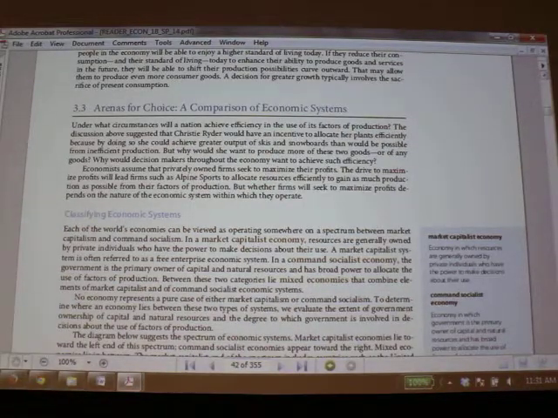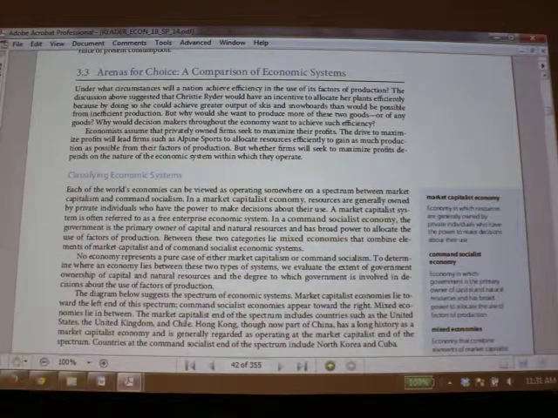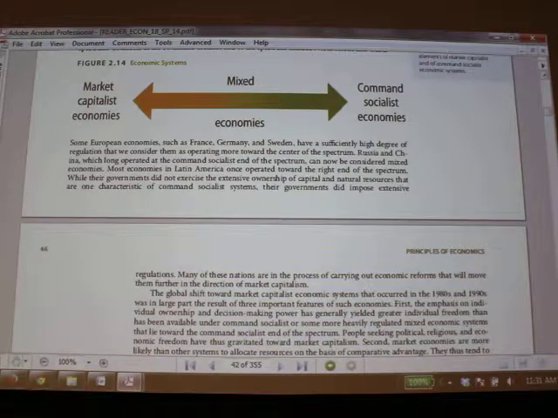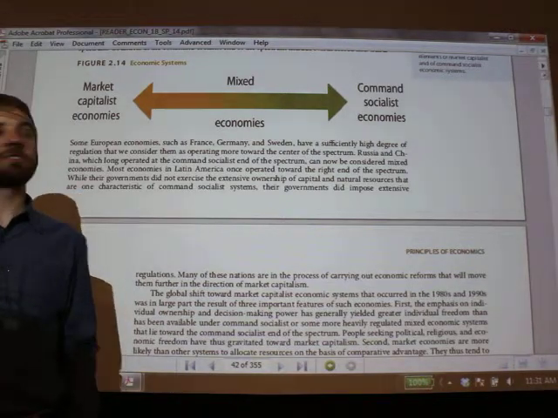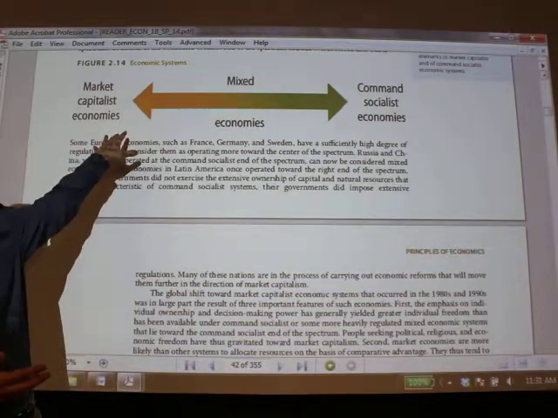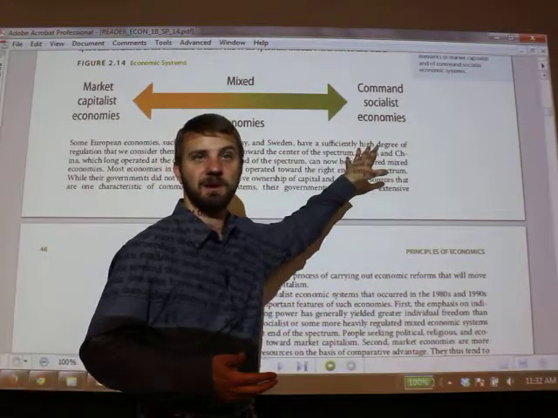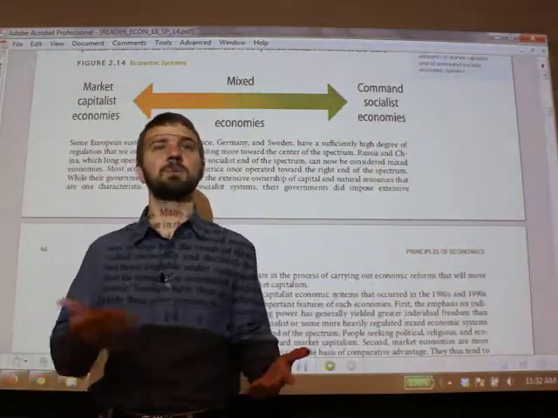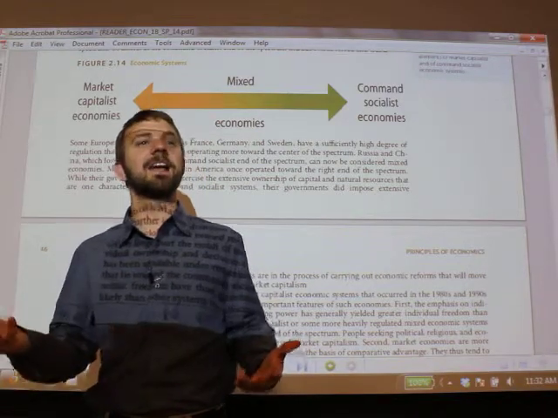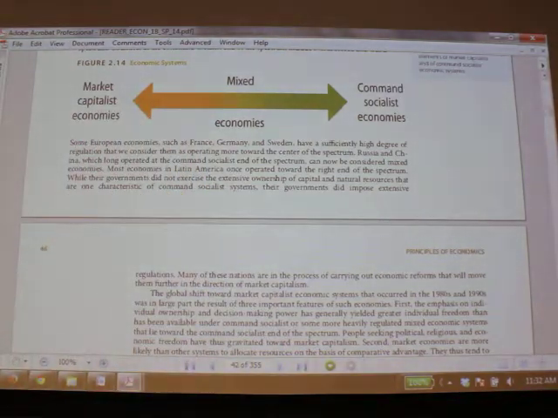Okay, the last part of this section 3 talks about comparing economic systems. We did go over this already, but I'll just reiterate that we have two types of economies, right? Market capitalist and command socialist. The model of comparative advantage that David Ricardo introduced almost 200 years ago would suggest that economies that are closer to here will be richer than economies that are closer to this end of the spectrum, right? Now, that's a hypothesis that comes from the model. We can get some data and test that hypothesis, and we did that already in a previous lecture.